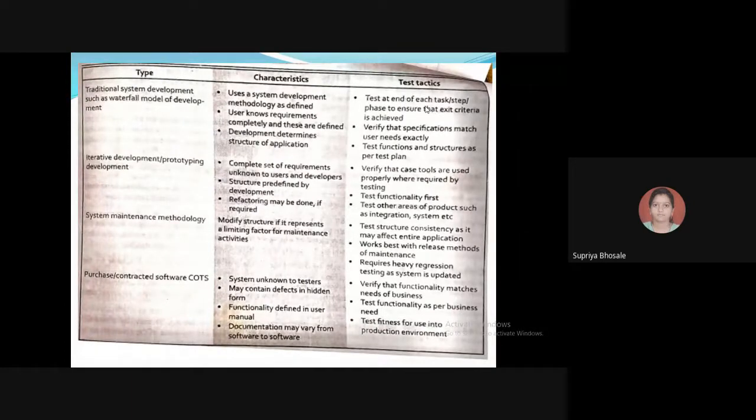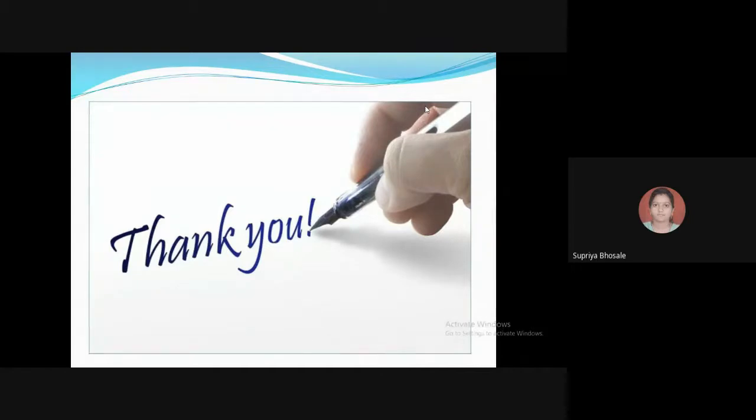Then test the functionality as per the business needs and test fitness for use in the production environment. So these are all the test practices under this. So this is the last bit. So here we are ending with the chapter, unit number 1.